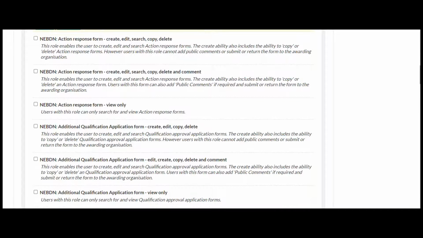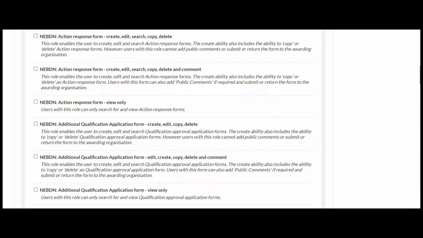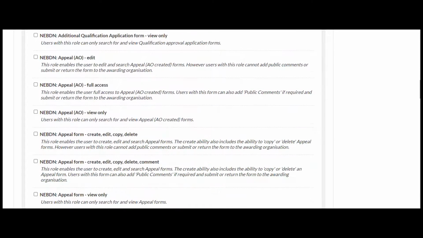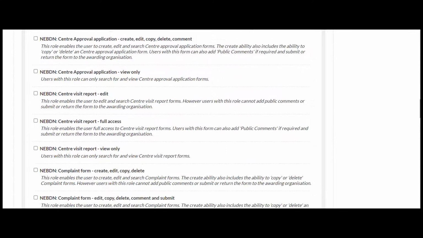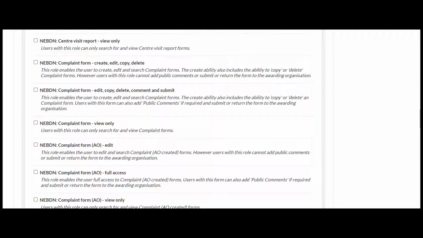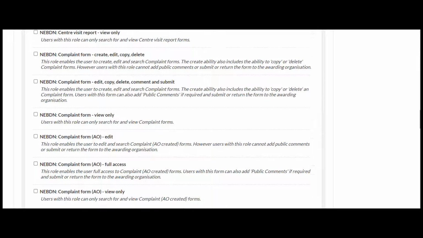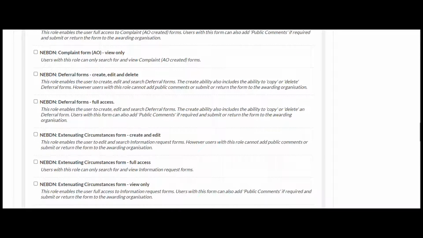You'll see there that you've got action response form. You've got 3 different options depending on the level that you want to give that person. So if you select all, it will tick all of them in the boxes here. If you don't want to select all, you can just choose the one that you want by just ticking the box. Scroll down, let you see them. You can scroll through these at your leisure when you get your login details, so you can have a look at them a bit closer.